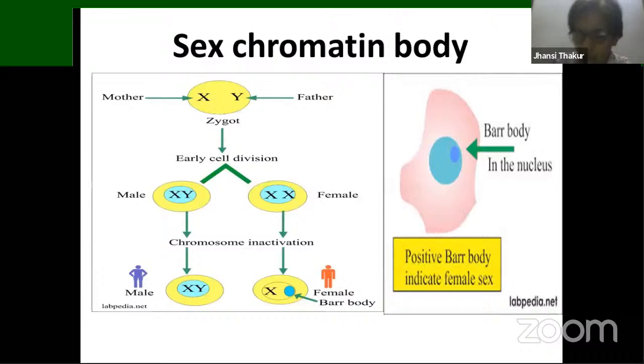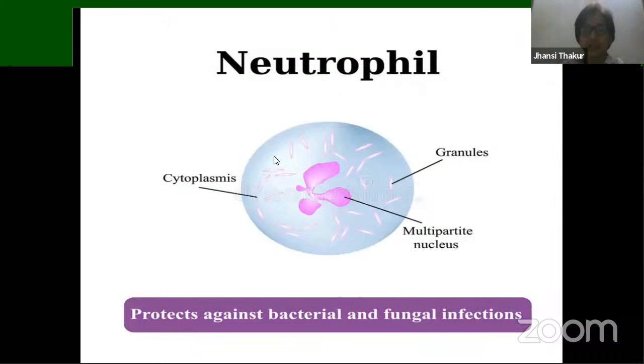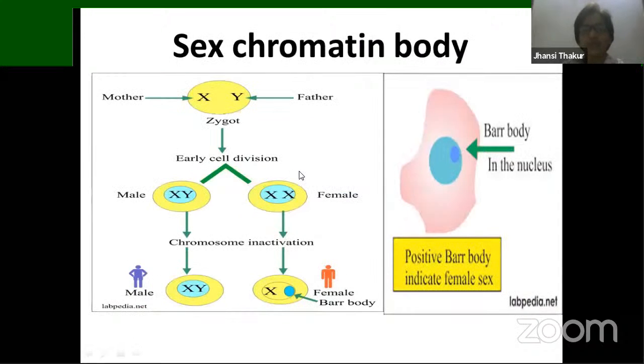In some of the neutrophil cells, inside the nucleus, you can find something called the sex chromatin body, or drumstick body. What is this drumstick body? We have already learned about determination of sex in 10th class, right? We have 23 pairs of chromosomes. The 22 pairs are autosomes, which take care of our other characters. But the 23rd pair takes care of sex and sex related things. Males have two chromosomes, X and Y, whereas females have two chromosomes which are both the same, X and X.